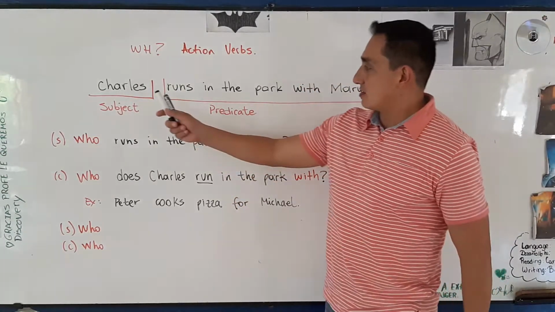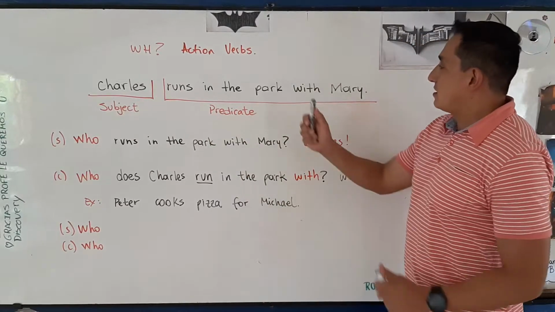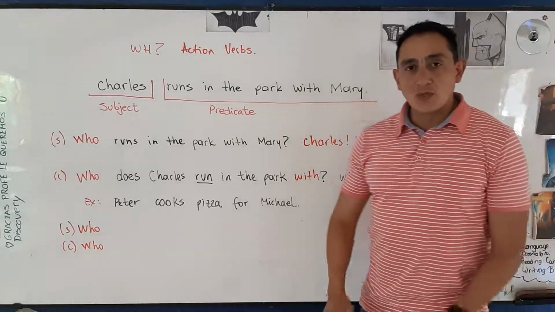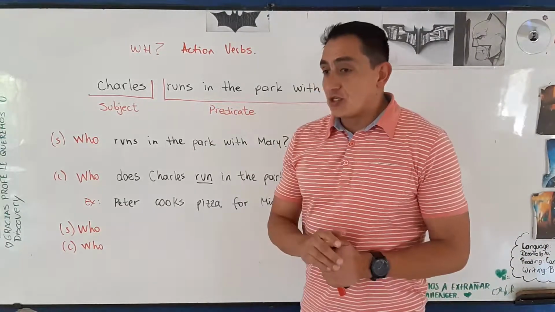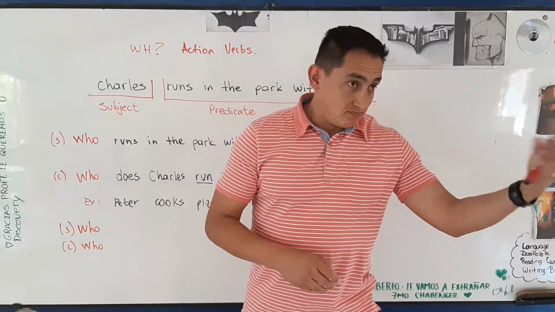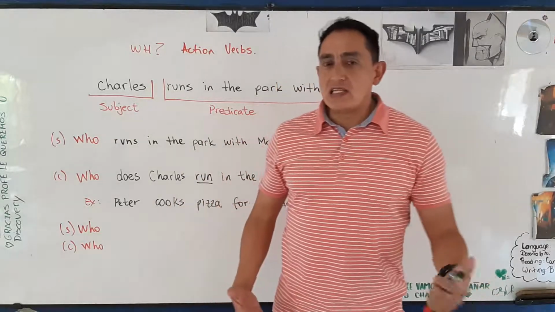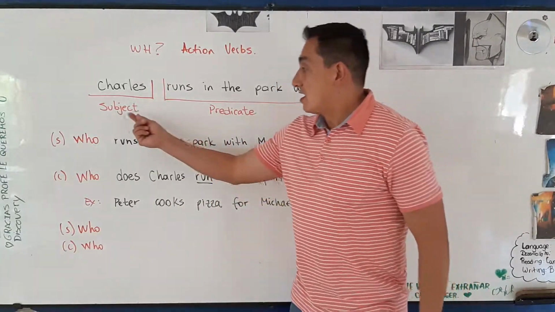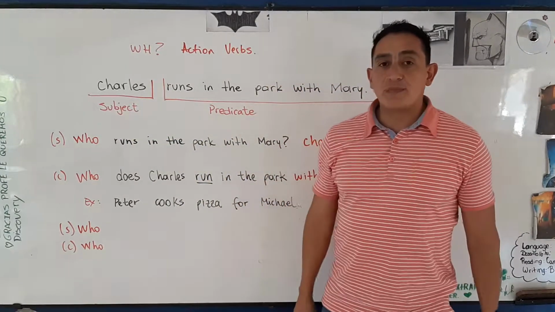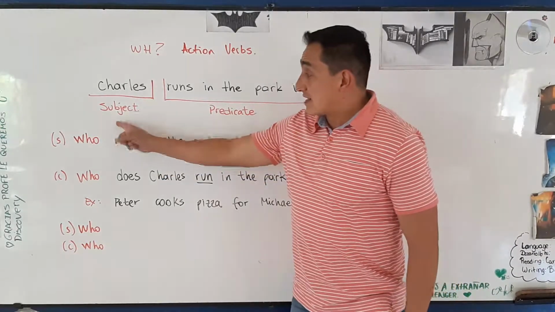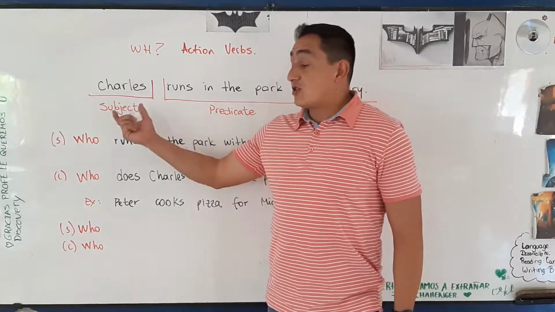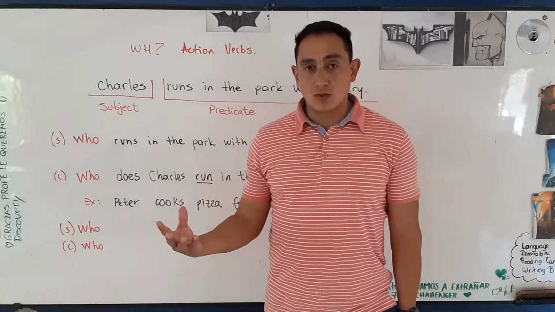Okay? Check this sentence. Charles runs in the park with Mary. In English, as also in Spanish or German, basically the language, the sentence has a subject and a predicate. The subject is what we speak about.